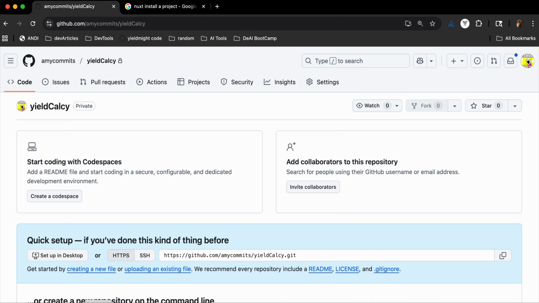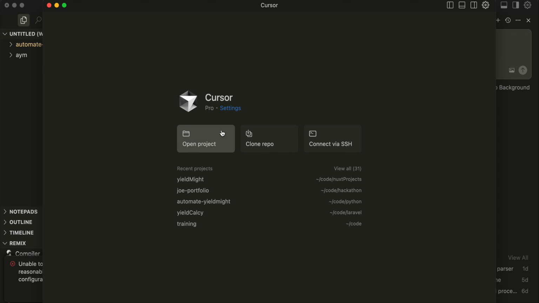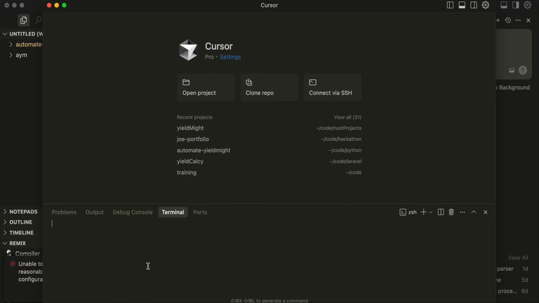If we go into Cursor, because we are going to be doing this with AI. It's not happening without AI. I do have several years of experience in this without using any AI at all, but if I can use something else to think for me, we're going to do that.